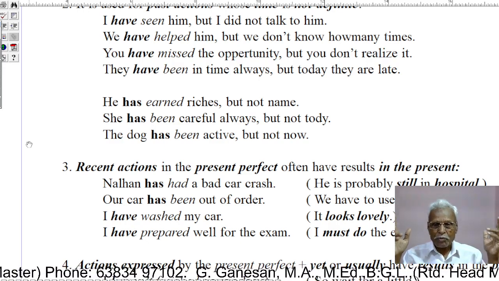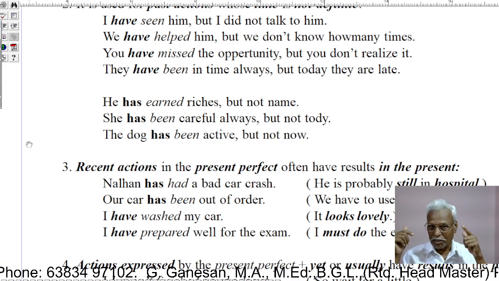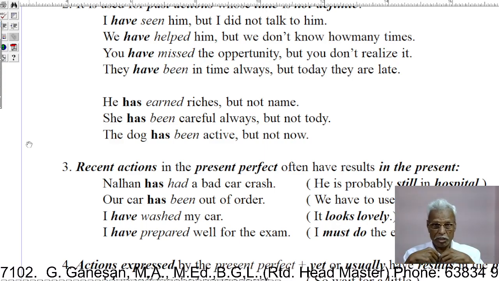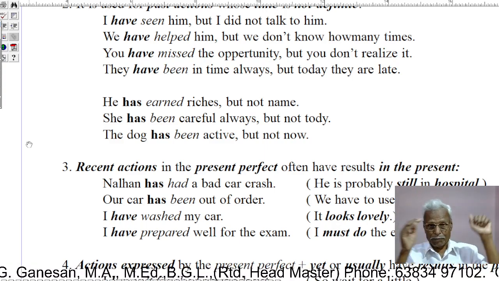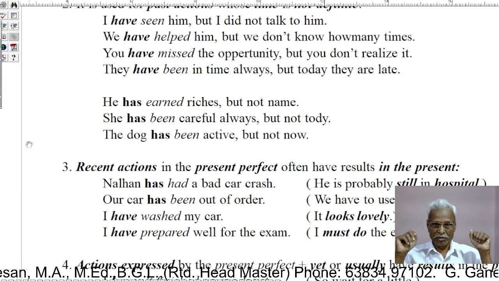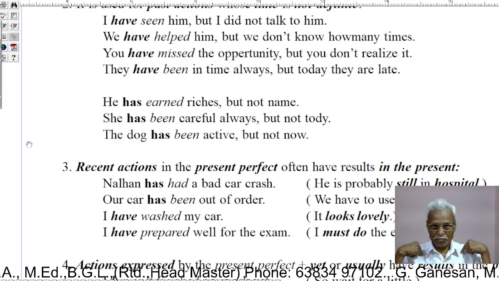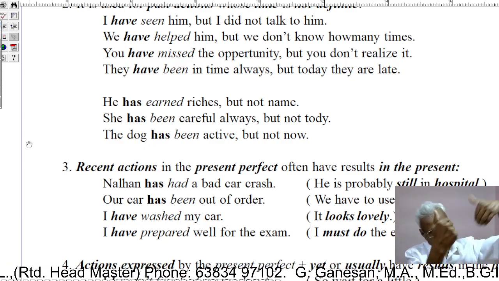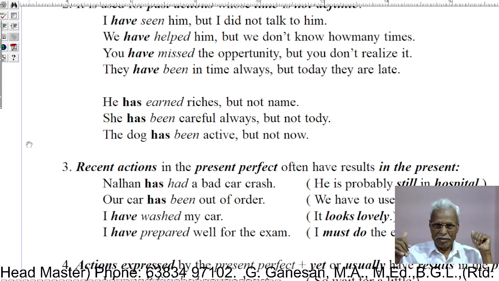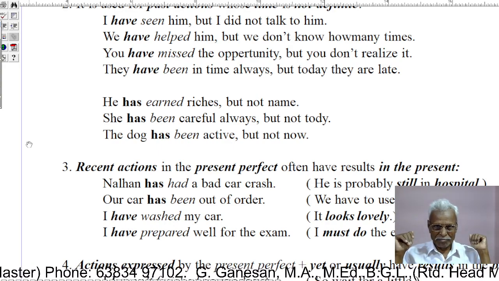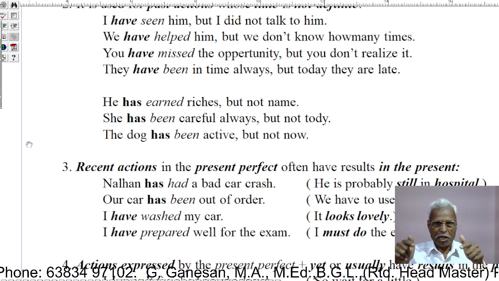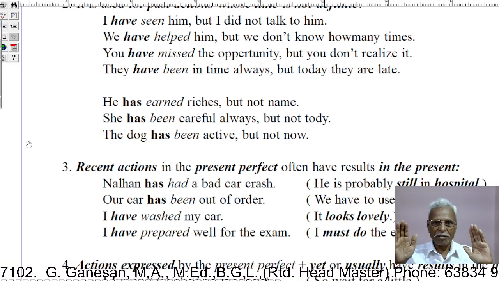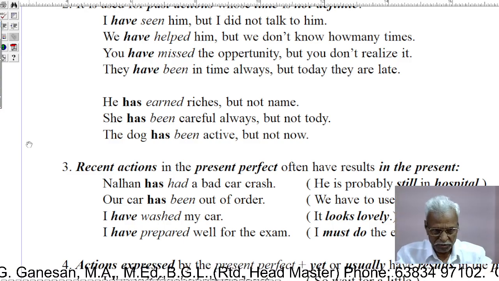The dog has been active. The third person singular: he, she, it. See, our dog has been active. In the past, it was active. My dog was active in the past. Well, you see, the dog has been active in the past, but is not active now at the time of speaking. The dog has been active before, but not at the time of speaking. Now it is not active.